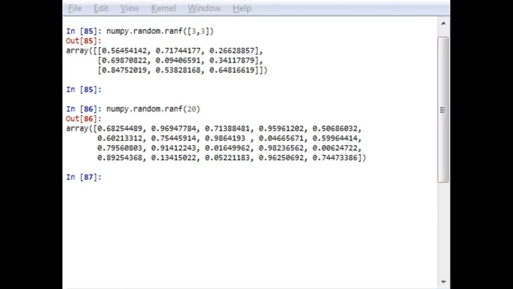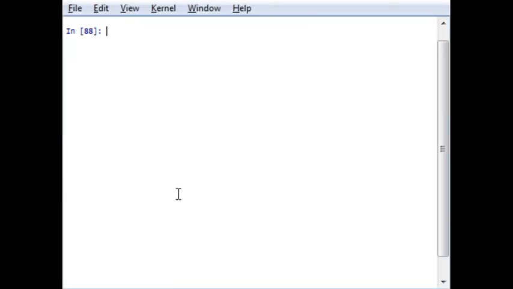Let's move further. The next function is random choice. Given one array, another array can be generated with the elements that are available in the previous array, the targeted array. For generation of this type of array, we will use the random choice function. Okay, so let me clear the screen first.